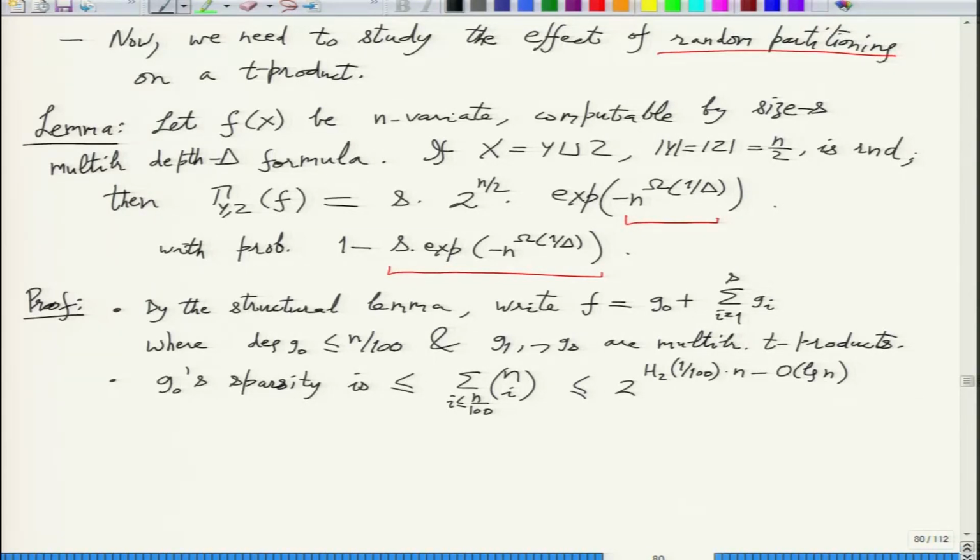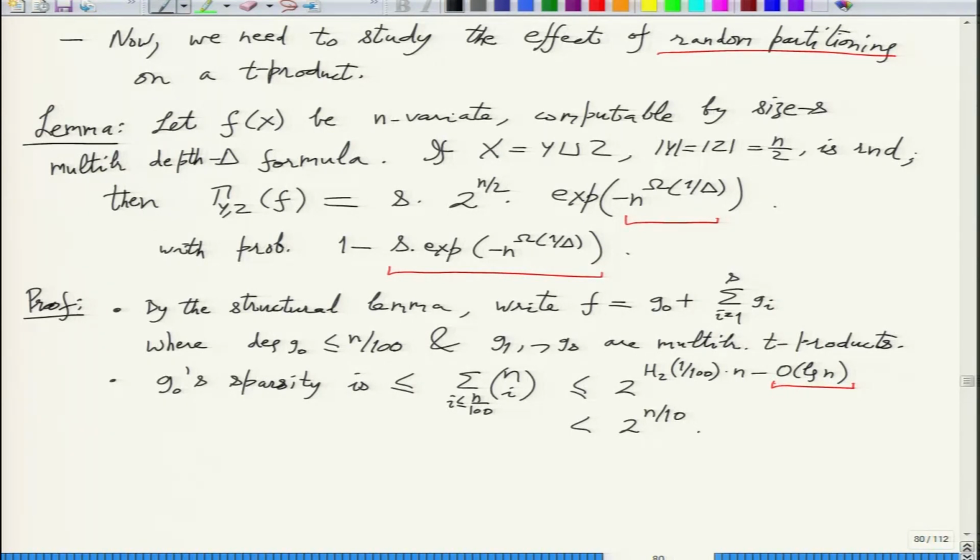This error is a function that is not more than log n up to a constant multiple. So this cannot change the main term by much. So assuming n to be sufficiently large, we can assume this is smaller than 2 raised to n by 10.